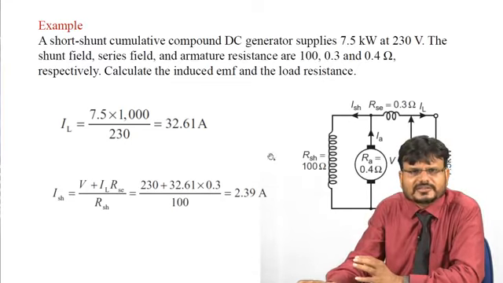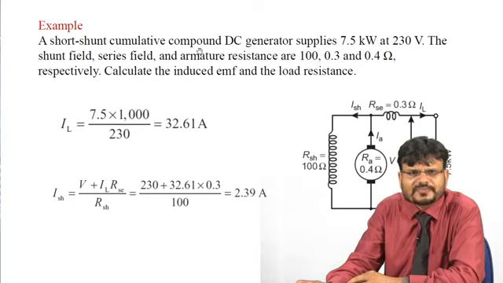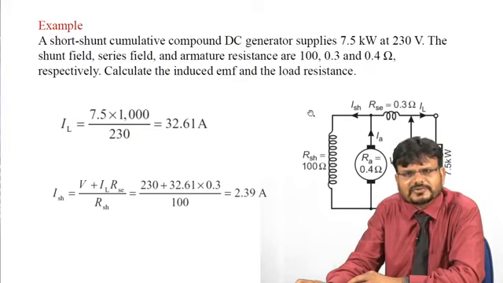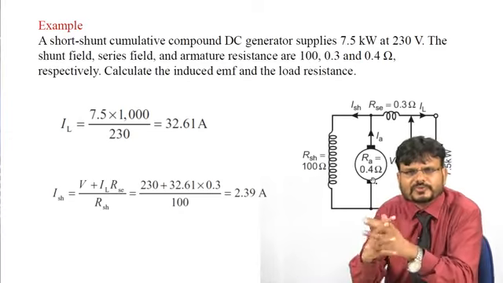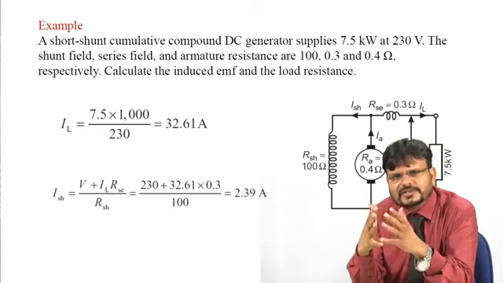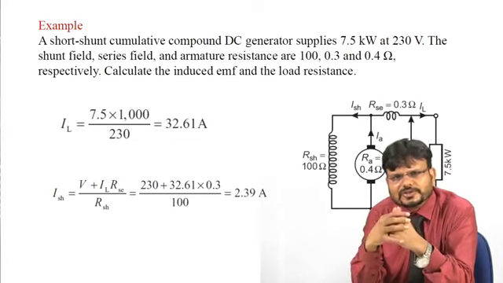Second example we are going to discuss. A short cumulative compound DC generator supplies 7.5 kilowatt at 230 volt. The shunt field, series field and armature resistance are 100, 0.3 and 0.4 ohm. So, just draw the circuit diagram on the basis of the given data. Here you can see that Rsh is equal to 100 ohm, armature resistance is 0.4 ohm and series field resistance Rse is equal to 0.3 ohm.